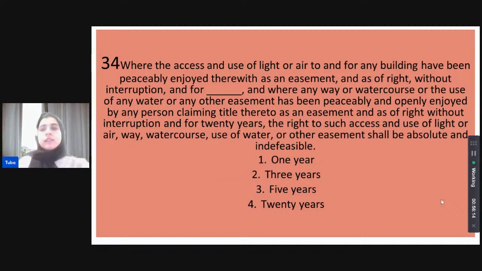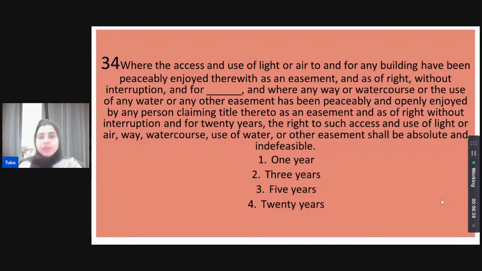So, what is the correct fill in the blank for the blank that is stated over there? As of right without interruption, and for how long? This is with respect to which of the following? Use of light, air, building, peaceably enjoyed as an easement and as of right without interruption, but what is the time period that it needs to be enjoyed for in order that it becomes absolute and indefeasible?